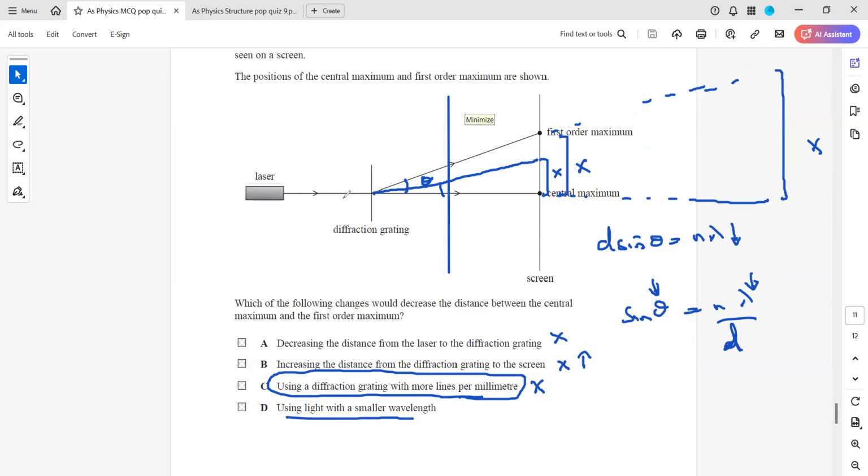Look, there's a difference between the gap size and the number of lines. What they're saying is we are keeping the gap size the same, but we are changing the number of lines. The gap size remains the same and the number of lines changes. That is what is done.